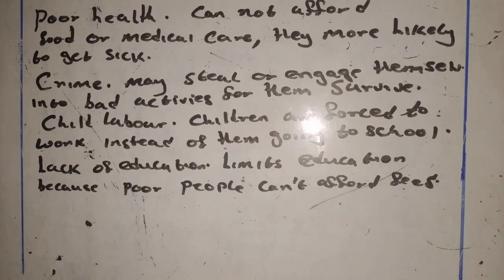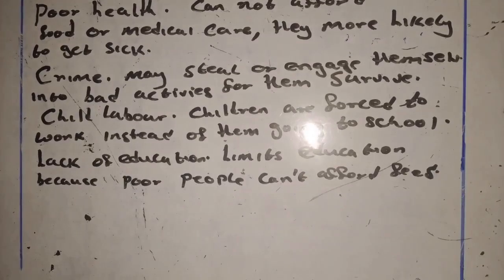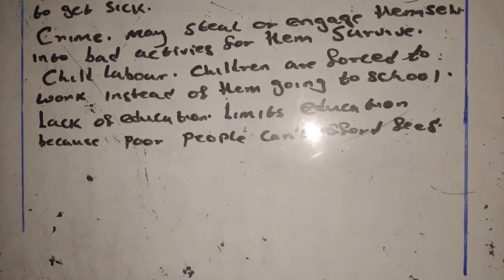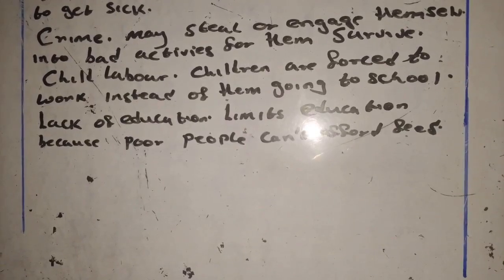So let's now look at the last part, where we are told to just state the causes of poverty. So get the question clearly. It says state, not discuss.